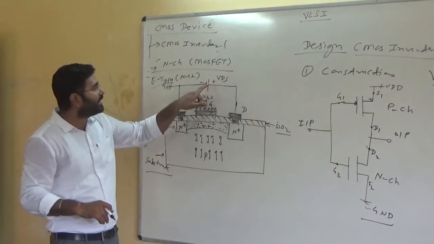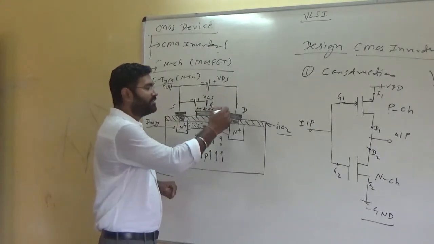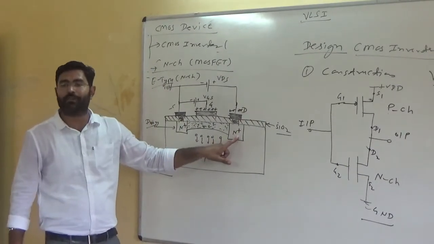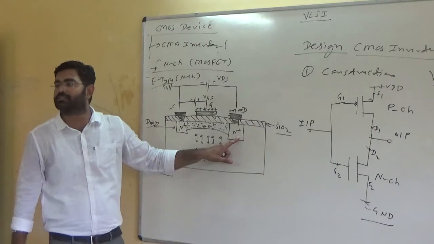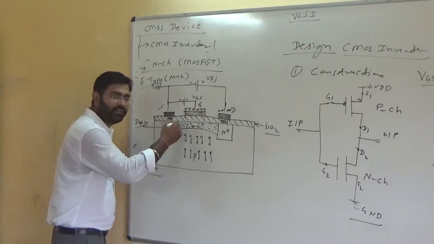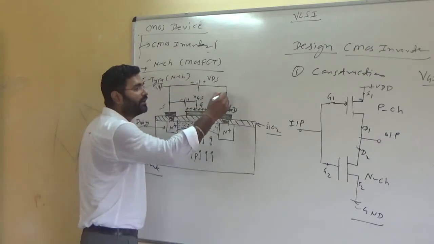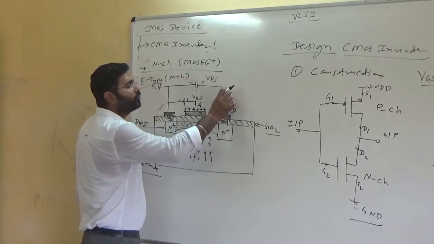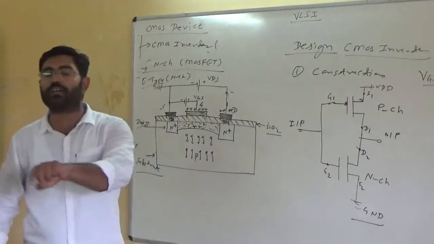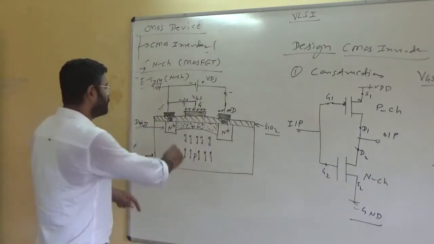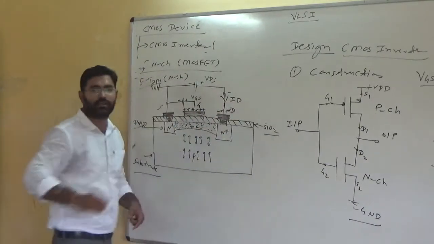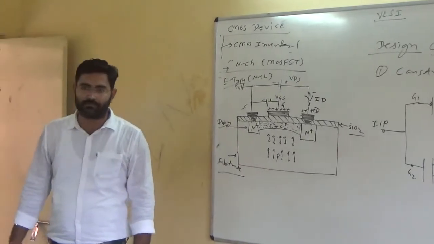Here we are also arranging a positive supply, so the drain is also positive. And here N plus has a majority of electrons, not holes. Electrons will be attracted towards this side and you will get a drain current ID. Obviously, the current will always flow in the opposite direction of the electrons. So electrons are flowing in this way and the current will flow in this way, and a drain current will be established.